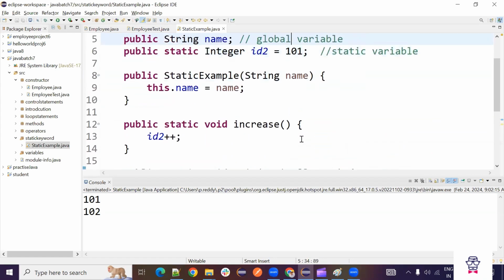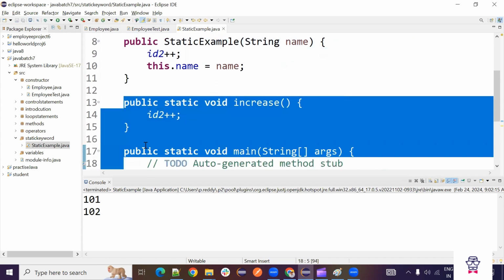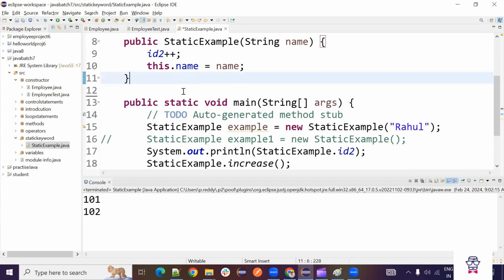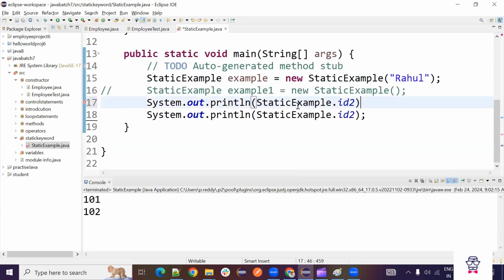Or else if you don't call it also, that's fine. You can give ID2 plus plus. Then you can remove this method. This method is not required because whatever logic we are writing in it, we are writing in the constructor only. Now, every time you call the constructor, Rahul will be created and the ID is also increased. So you don't need to increase the ID separately.